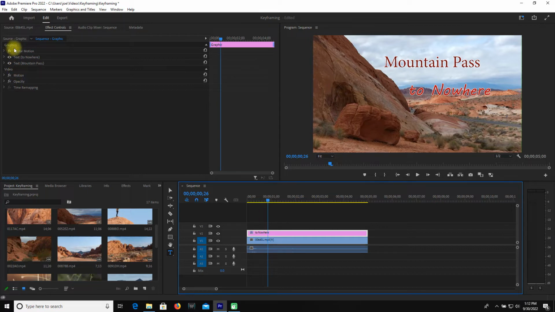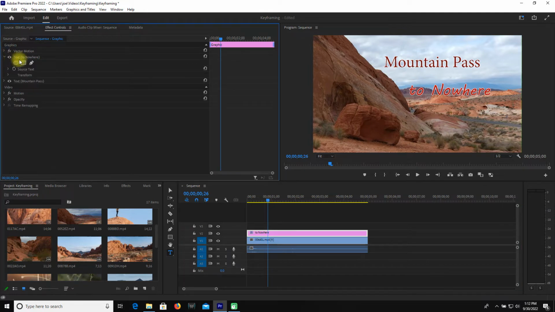But in addition to that, you'll notice that some of these things are repeated twice. So when I open up text here and I open up transform, you'll see position, scale, rotation, opacity, and anchor point. And then under video, you'll also see position, scale, rotation, and anchor point. And you might be like, well, what do those things mean? So let's go over and explain it.